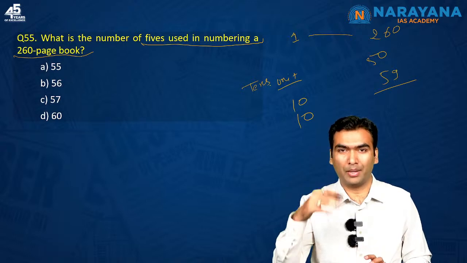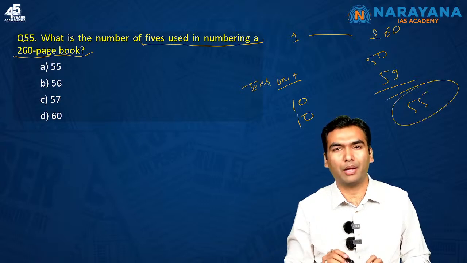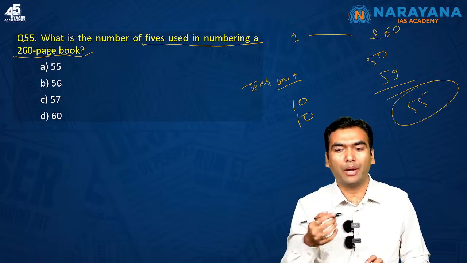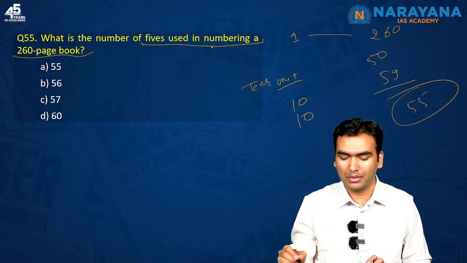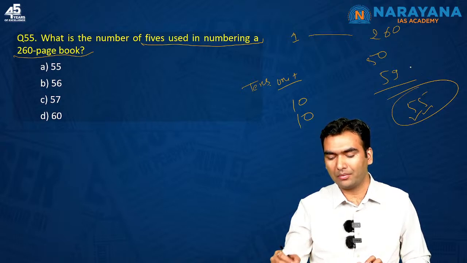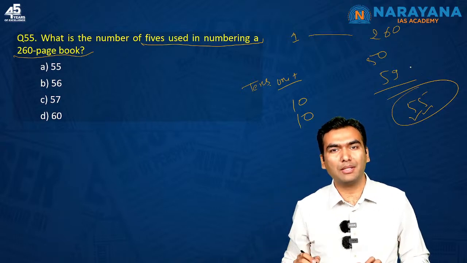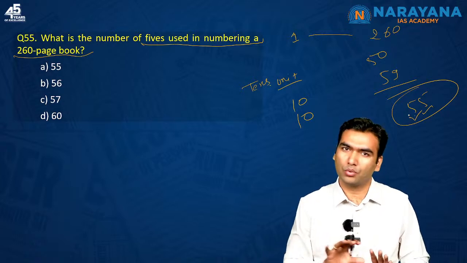Now you might have a doubt, in between there is 55. I have counted it twice, and you have to count it twice also, because 5 is being used two times. There are two 5s in 55. So I have counted it once when I am counting 5 at the unit place, and once when I am counting 5 at the tens place. So it is all counted.